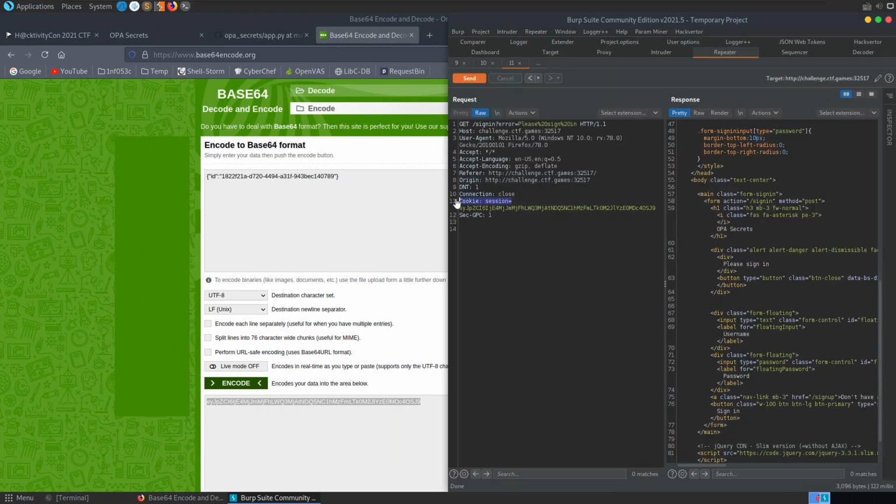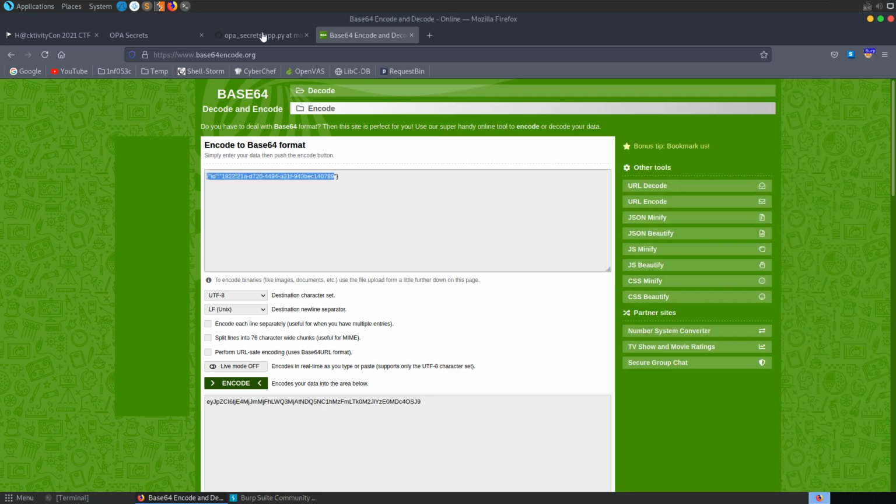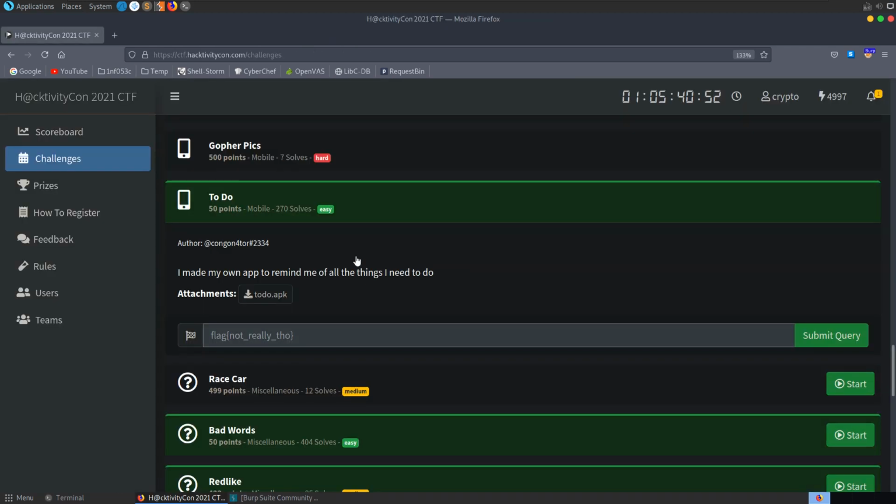I think I actually added the permissions of the admin there though, so that didn't really make sense. But anyway, I guess that wasn't necessary. All we actually needed to do was just request the admin flag, and that seemed to work okay. The next challenge is called To Do.